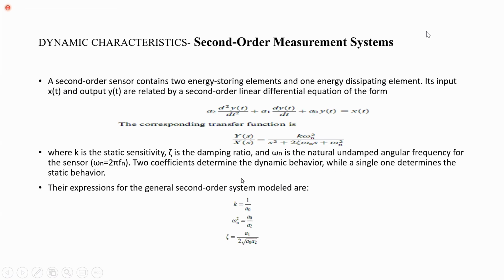And each constant's values we can get depending on the components which we are using in the second order system. Sigma is called as damping ratio and omega is called as angular frequency. And K is called as static sensitivity constant.